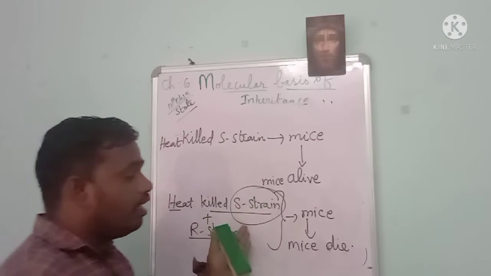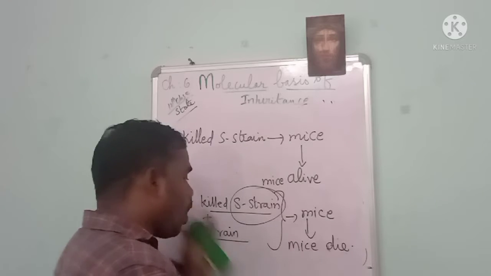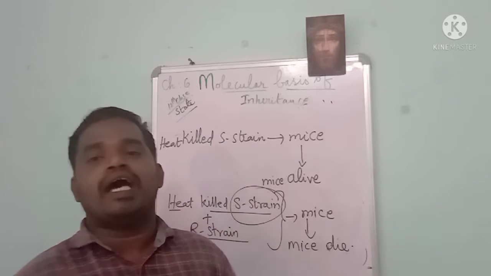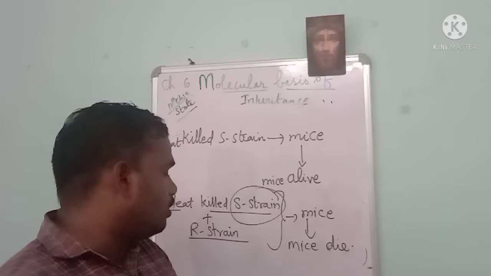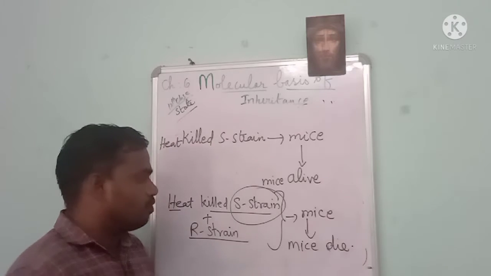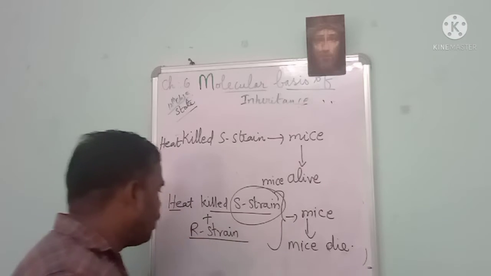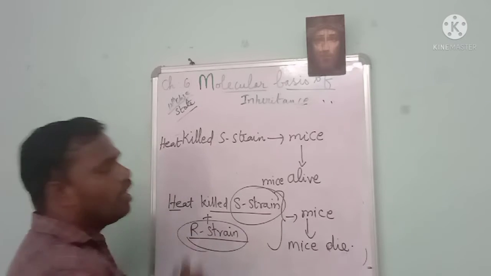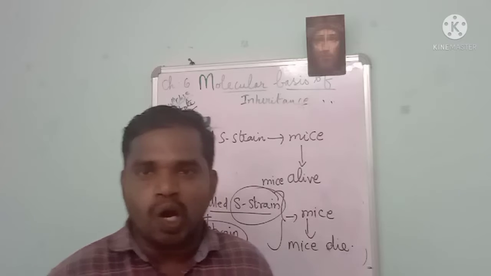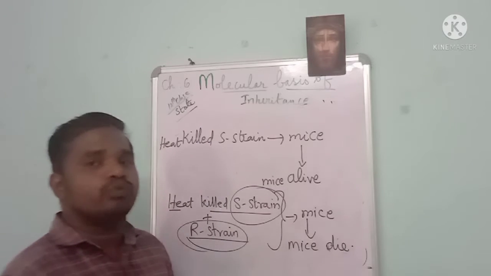S strain ஏதோ ஒரு substance R strain க்கு போய் pathogenicity மாத்திடுது. அதாவது S strain ஏதோ ஒரு substance R strain க்கு போயிட்டு R strain virulent மாத்திடுச்சு. This is what we call transformation.